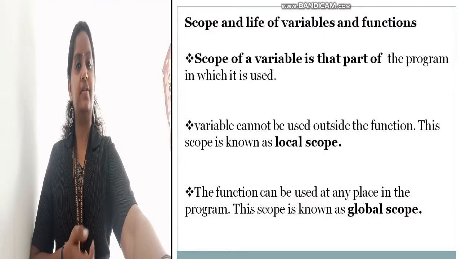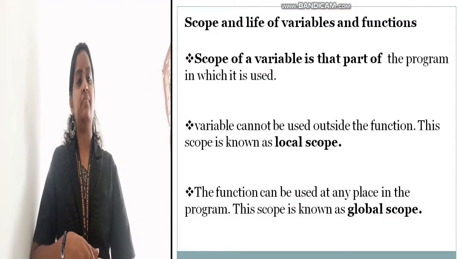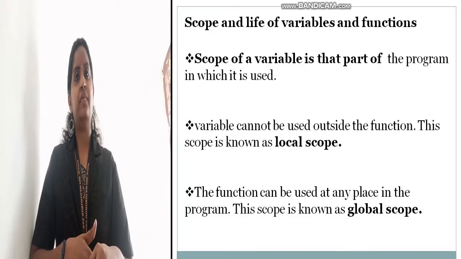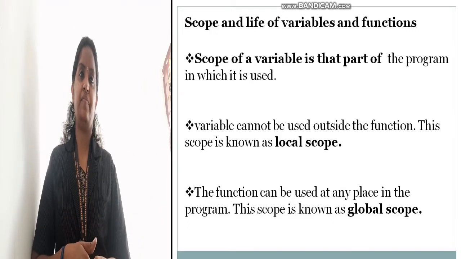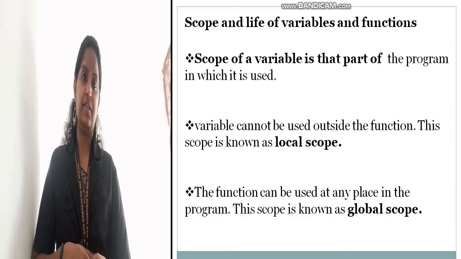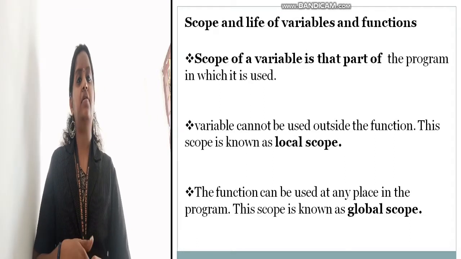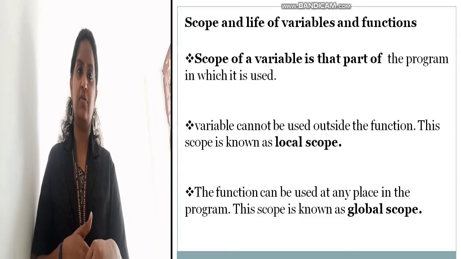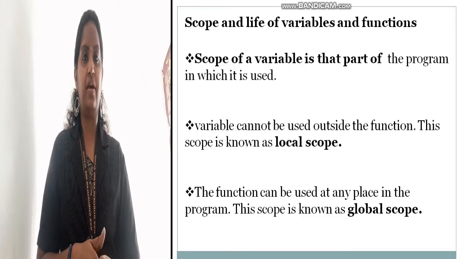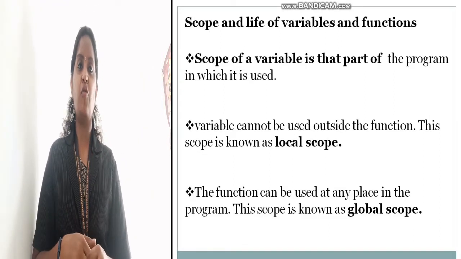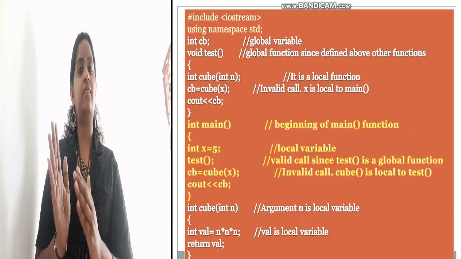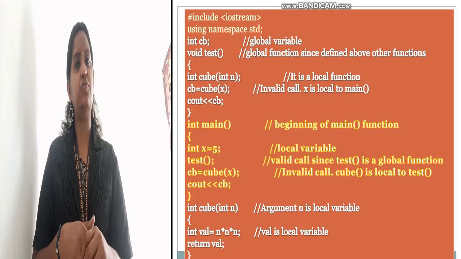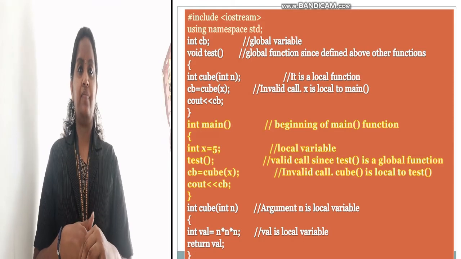Next we are going to discuss the scope and life of a variable. That means where we can use the value, and till which statements we can apply the particular variables. Scope means the extent to which we can use it in a program.